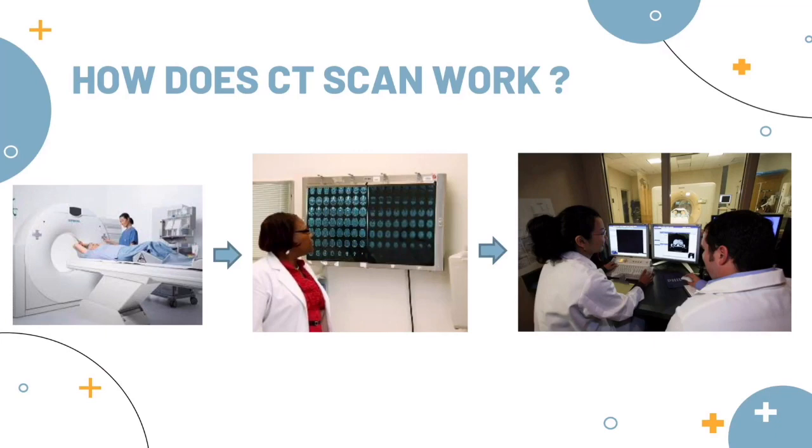Unlike a conventional X-ray, a CT scanner uses a motorized X-ray source that rotates around the circular opening of a tunnel-shaped structure called a gantry. During a CT scan, the patient lies on a bed that slowly moves through the gantry, while an X-ray tube rotates around the patient, shooting narrow beams of X-ray through the body. Instead of film, CT scanners use a special digital X-ray detector, which is located directly opposite the X-ray source. As the X-rays leave the patient, they are picked up by the detector and transmitted to a computer.